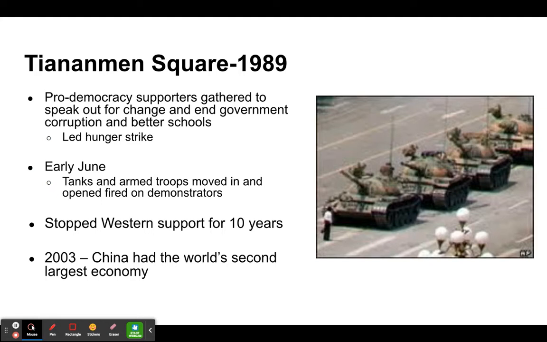And so young people start gathering in Tiananmen Square, and they are speaking out for change and trying to end the government corruption that they have. They want better schools. These are university students, and they are leading a hunger strike at the time. And so finally, this has been going on for a little while. And finally, in early June, Deng Xiaoping and the government order the tanks and the army to go remove these